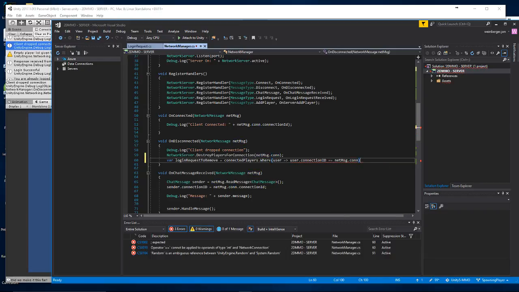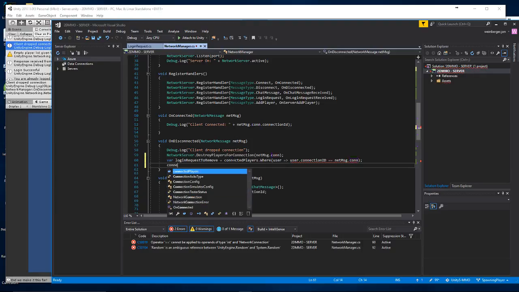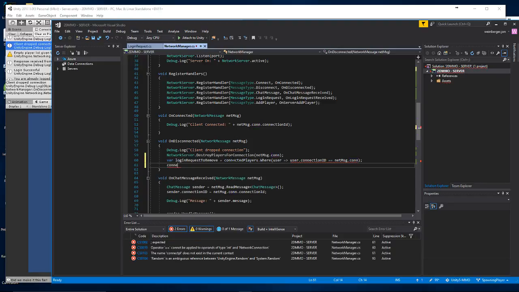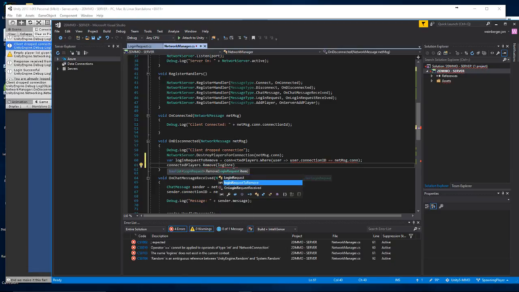If these guys match, then we found our login request. Alright, and what we want to do is say connected players dot remove, and we're going to remove the login request to remove.